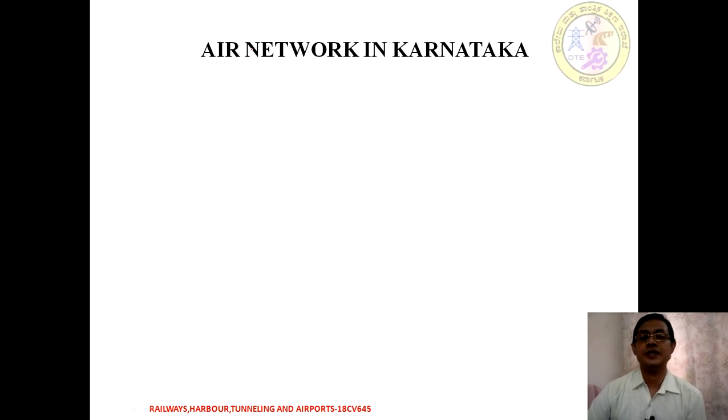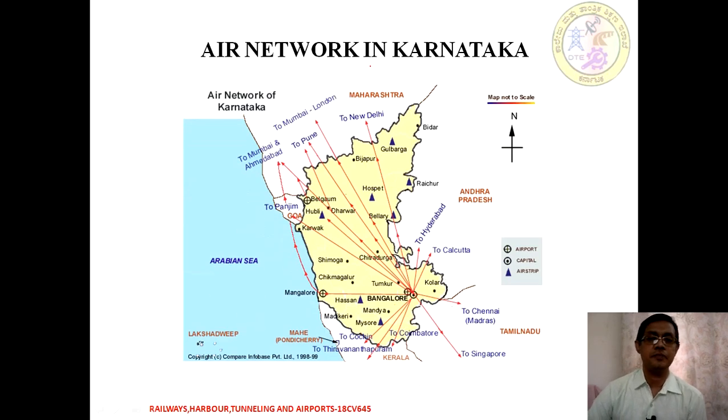We move to the next thing, air network connectivity in Karnataka. This is the map in which we have different airports situated. Some of them are functional and some are airstrips. Try to look at the legend here: this mark indicates the airport, this is the capital place, and this triangular mark indicates the airstrip.